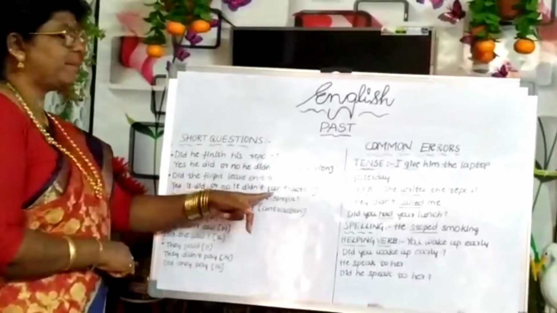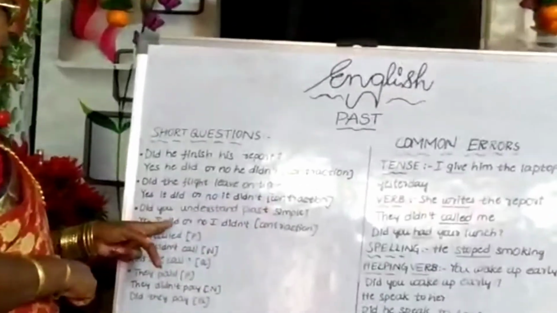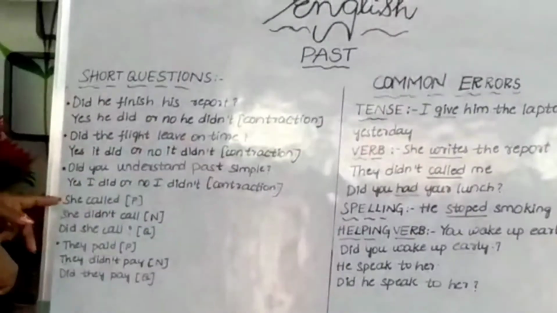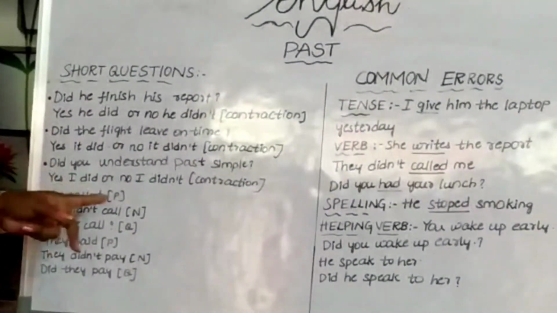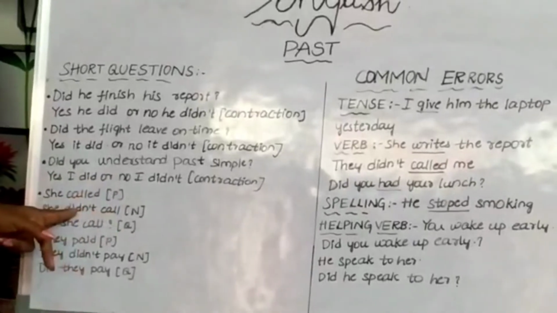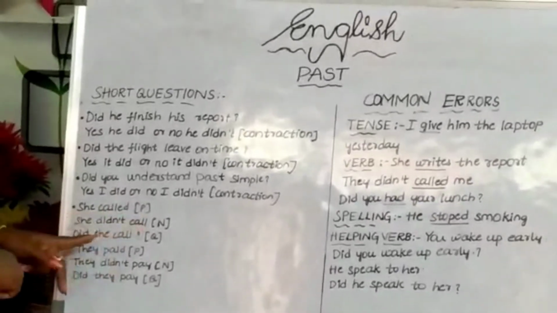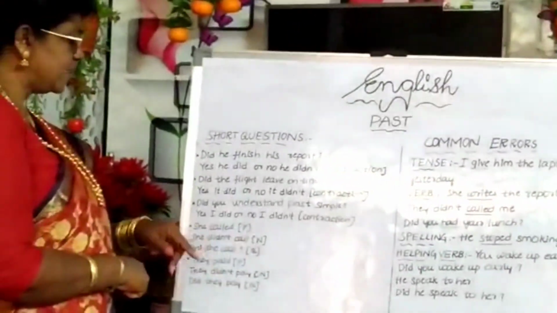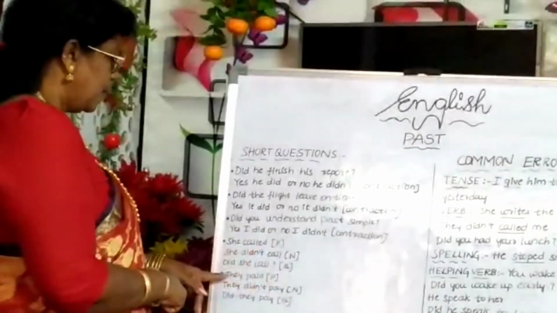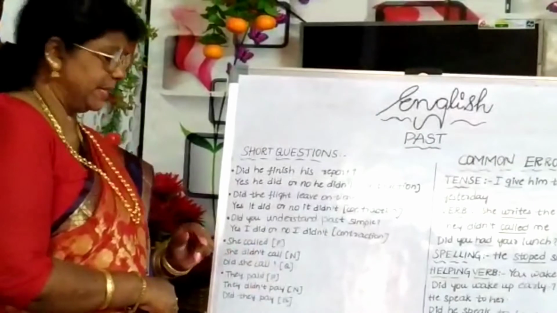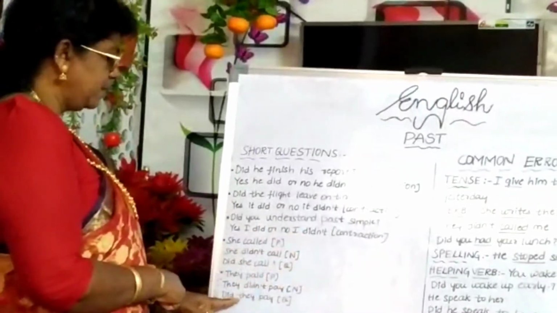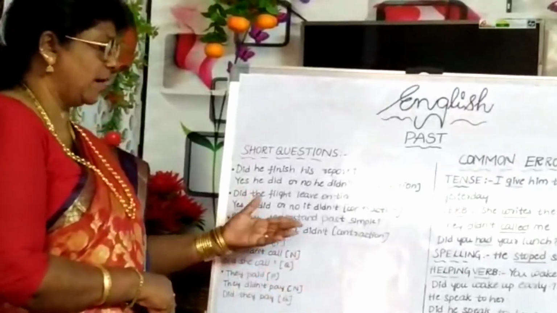Did you understand past simple? Yes, I did. Or no, I didn't. She called. Positive sentence. Negative, how can we make? She didn't call. Did plus present tense. Then what is the question? Did she call? Yes, she called. They paid. Positive sentence. They didn't pay. Negative sentence. And what is the question? Did they pay? Yes or no answer you can give.